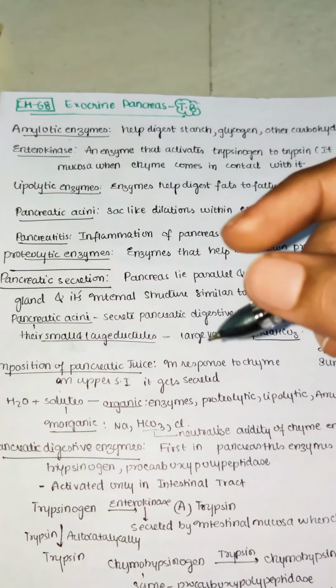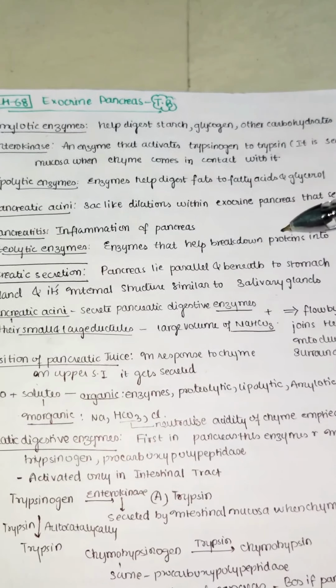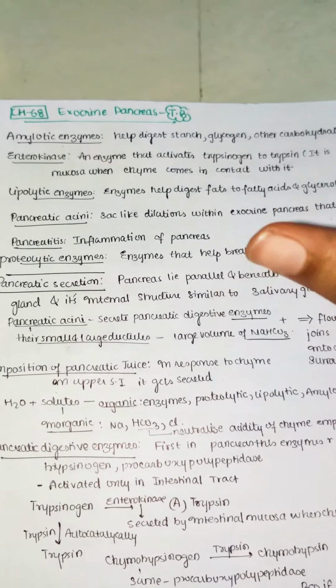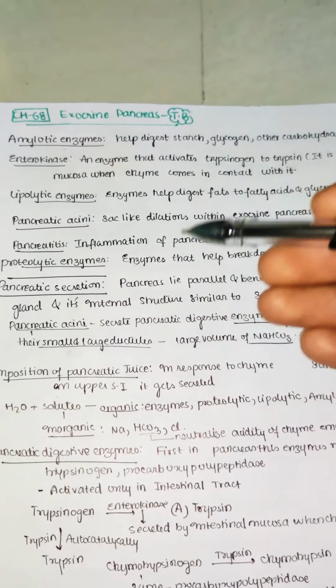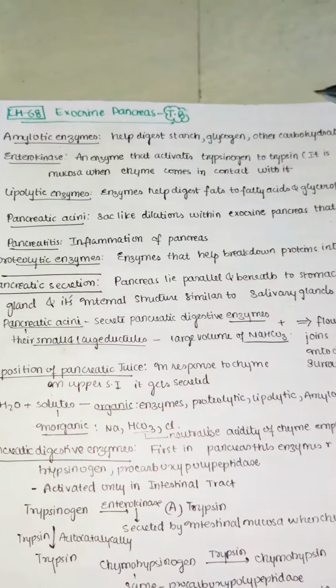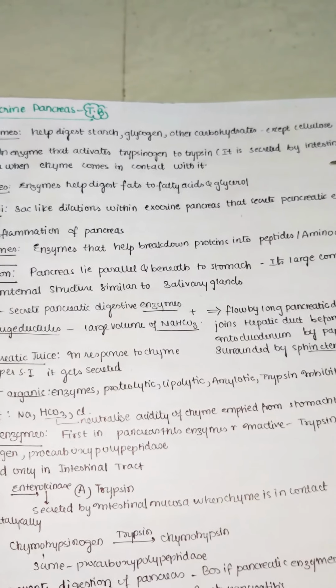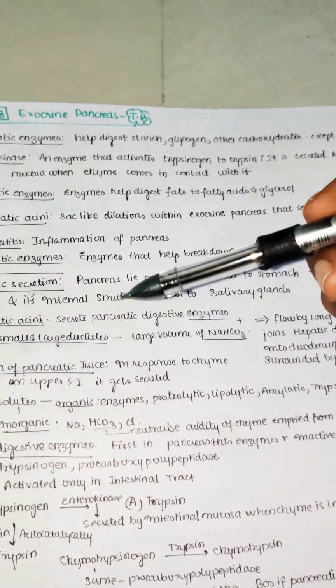Next we have the pancreatic acini. These acini are sac-like dilations within the exocrine pancreas. We know pancreas is divided into endocrine pancreas and exocrine pancreas. In the exocrine pancreas we mainly have these acini, which are useful for secreting different kinds of pancreatic enzymes.